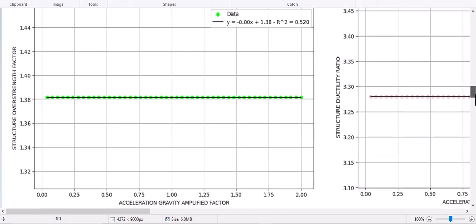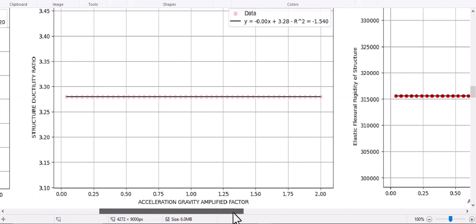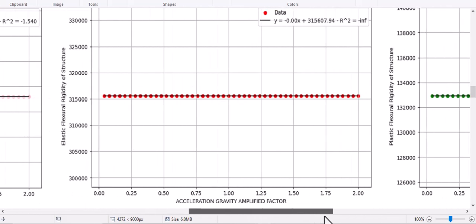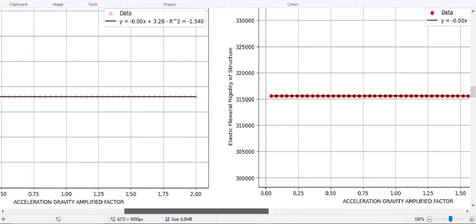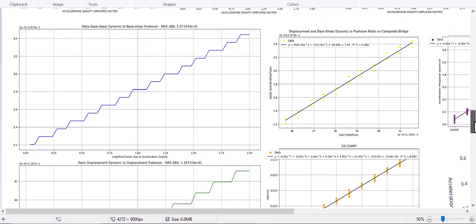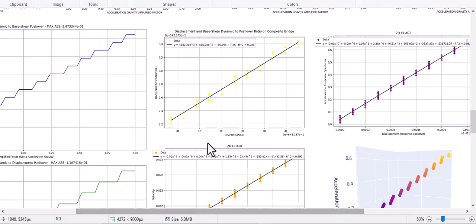And you see in here structural overstrain factors and acceleration gravity amplified factors. It has this shape, and also you see different parameters for elastic fracture rigidity, plastic fracture rigidity. And also relations between displacement, base shear, dynamic divided to the pushover analysis. It has this good fitted linear relations, and also